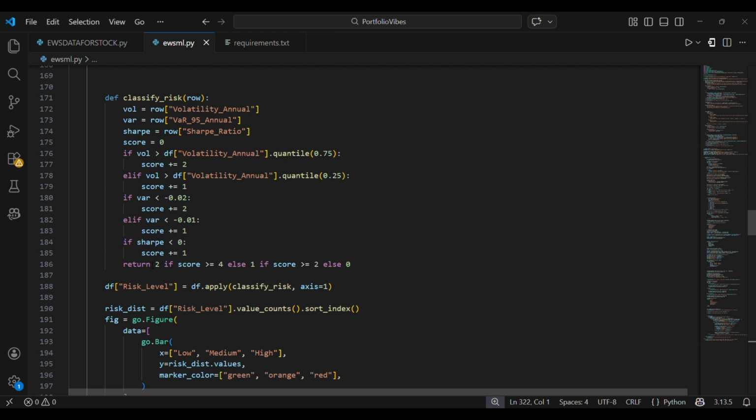These are some of the numbers chosen by us, but this whole thing is considered valid for this kind of prediction because of the explanations I just gave you. For volatility it's the 0.75 quantile. So we are saying that even if there is some kind of fluctuation, we are not saying a particular stock is really very good, and we are not saying a particular stock is totally unstable.